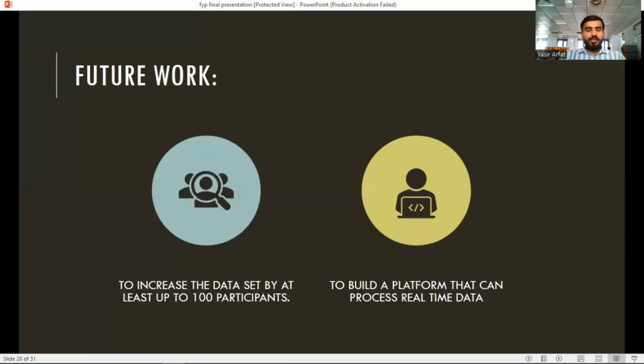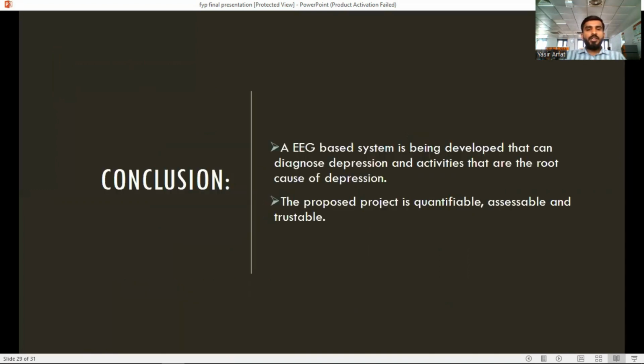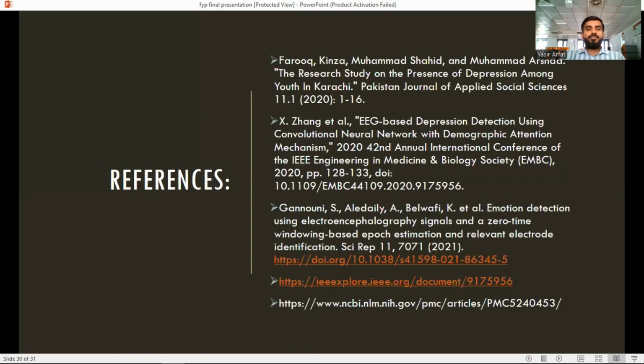So for future work, what we are going to do is increase the data set to at least 100 participants, and build a platform that can process real-time data, which will help patients who are depressed identify their depression. So the conclusion: an EEG based system is being developed that can diagnose depression and the activities that are the root cause of depression. So the proposed project is quantifiable, accessible, and trustworthy.